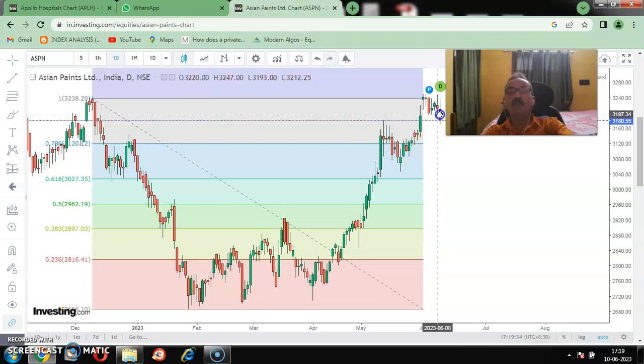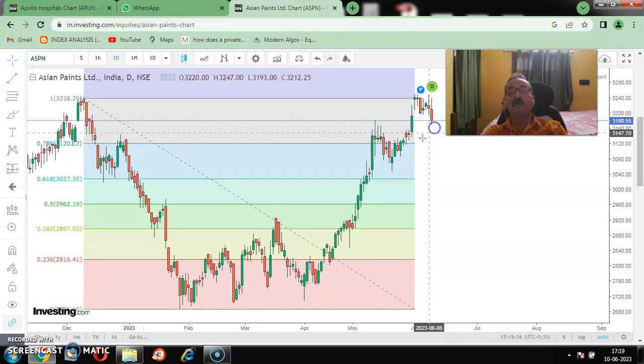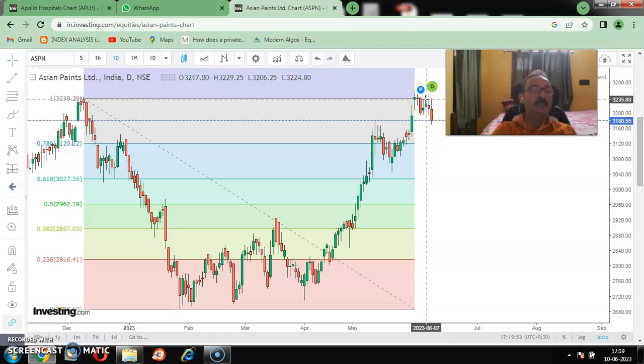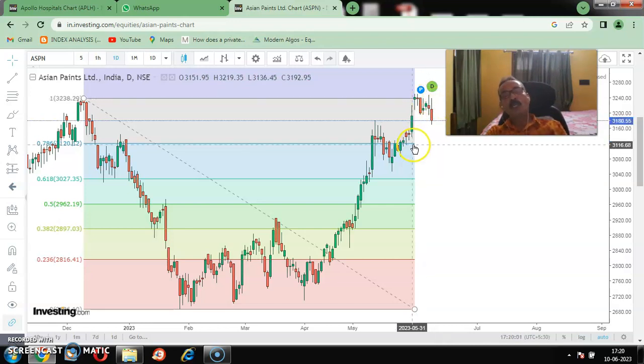From there, how much could the retracement be? From here, a 78.6% retracement can happen. Otherwise, the retracement can happen up to this level, or from here, if any bullish candle appears, then it will go upside. Initially, how much would the retracement be? Up to that is 100%. That is 3238. Either it can cross 3238, or it can come down. So we can get some idea about the retracement, right?